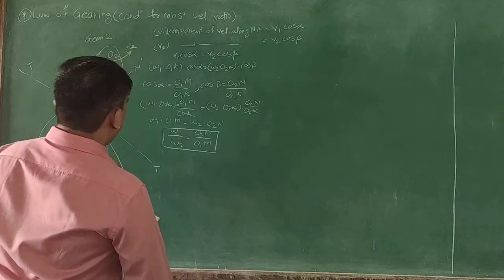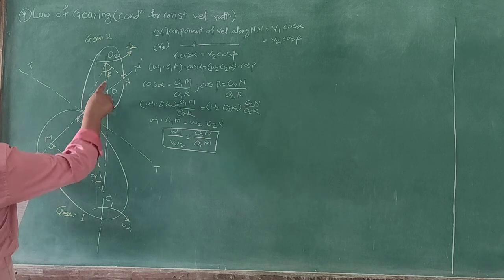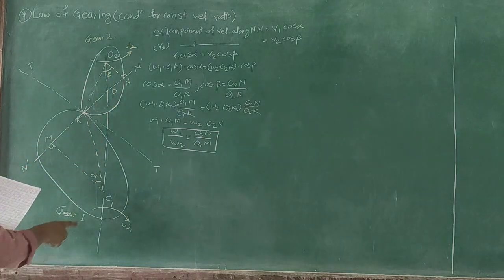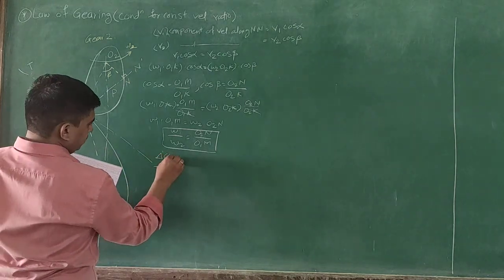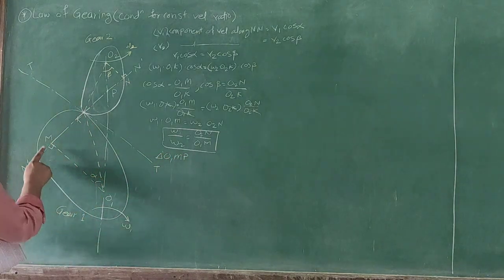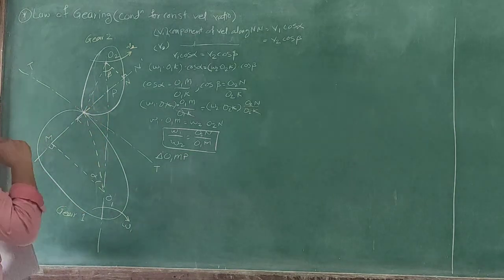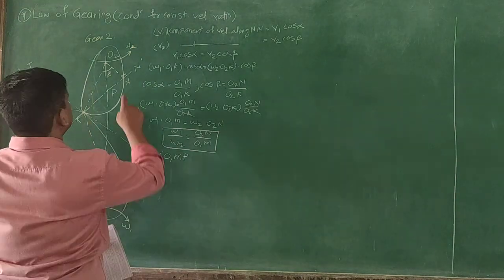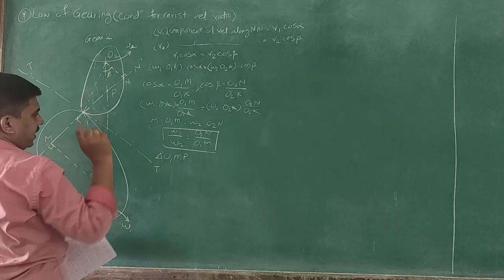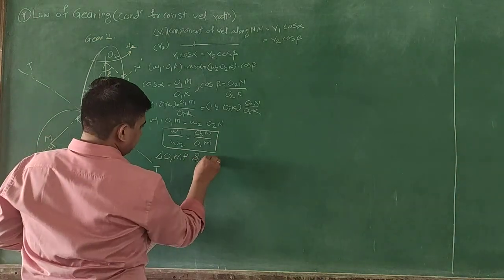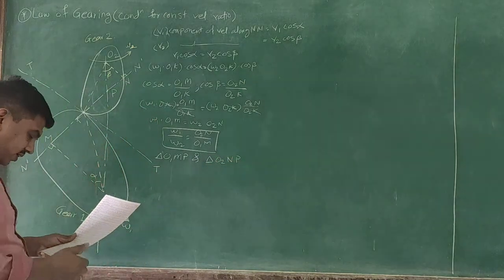Okay. Now, as of now we have considered this particular triangle, and this particular triangle. If we consider triangle O1MP, this particular triangle we are talking about, and the next triangle is O2PN, triangle O2NP.